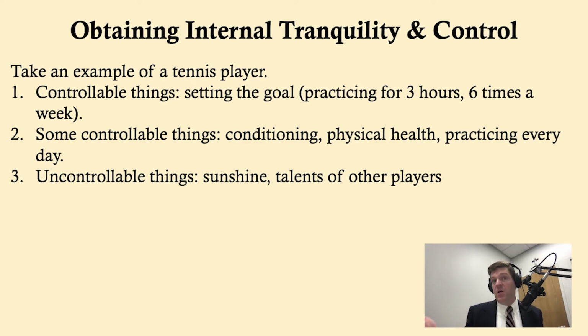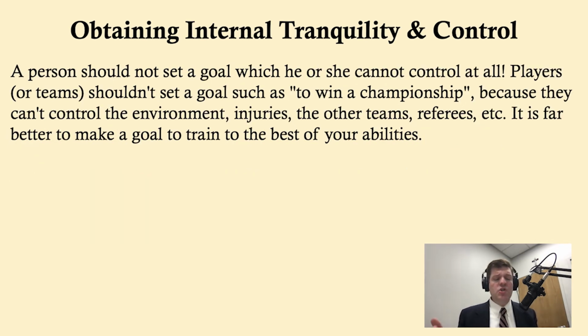There are some controllable things: conditioning, how well a person trains, their physical health, whether or not they actually practice every day. And there are some things that are uncontrollable: whether or not the sun is shining, or it rains, or the talents of the other players, the people that are in your bracket with you. You don't have control over those things. So a person shouldn't set a goal that they can't control at all.